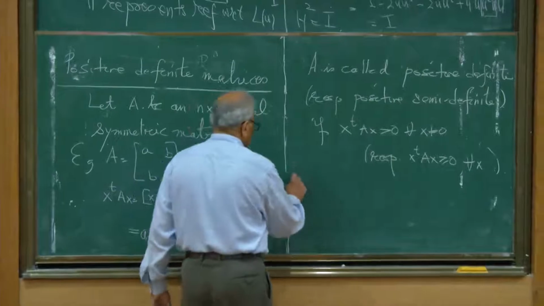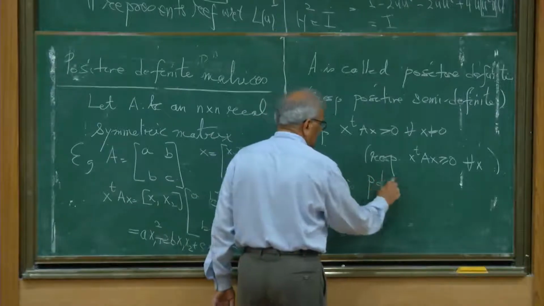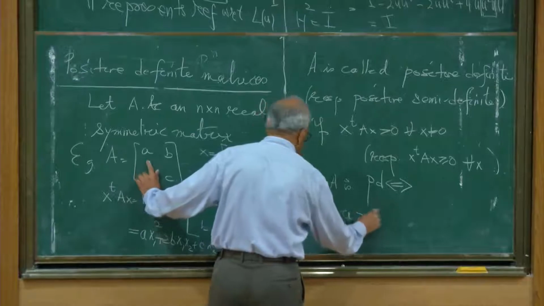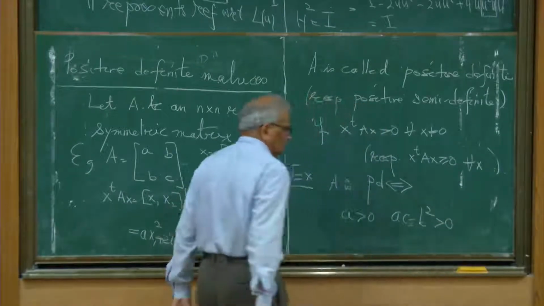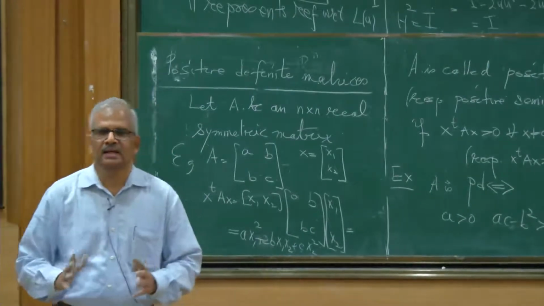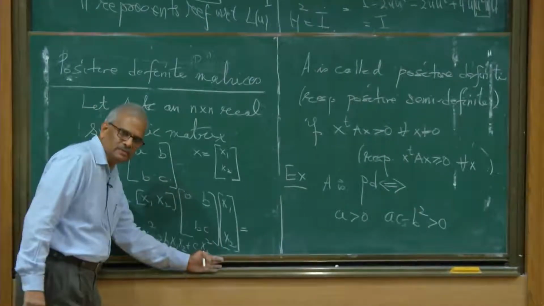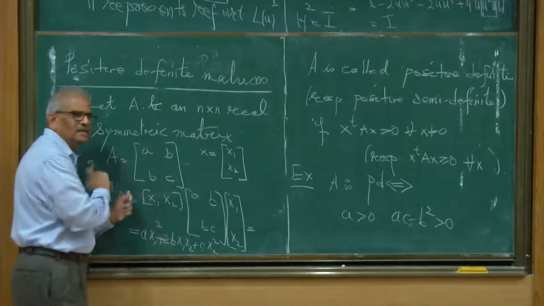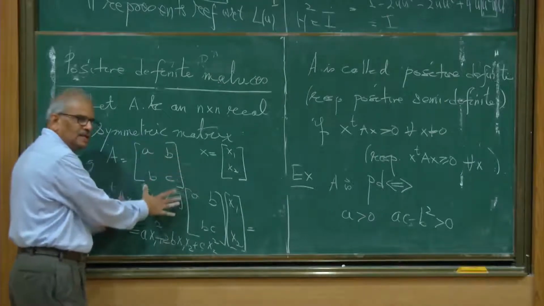So a good exercise for you to try is that this A is positive definite if and only if A is positive and determinant is positive. I'll state a general condition which will imply this, but try yourself that this condition, that this is strictly positive, is equivalent to saying that the determinant of this 1 by 1 minor is positive and the determinant of A is positive.